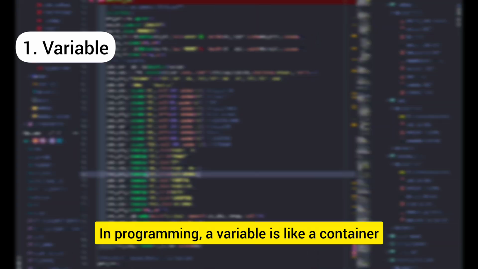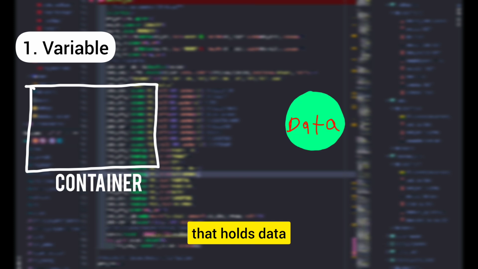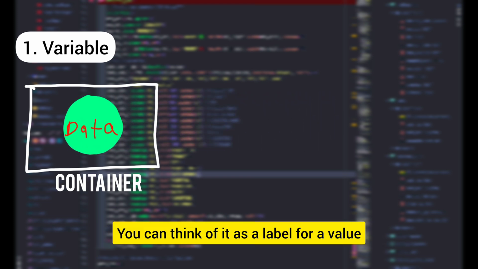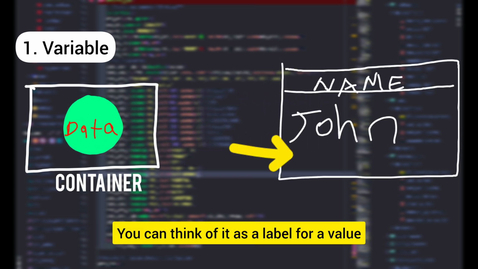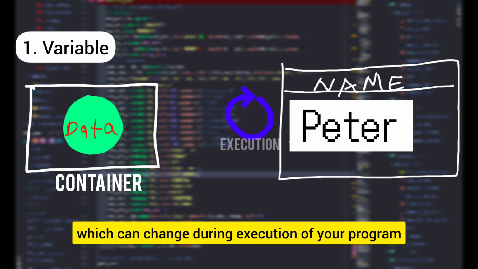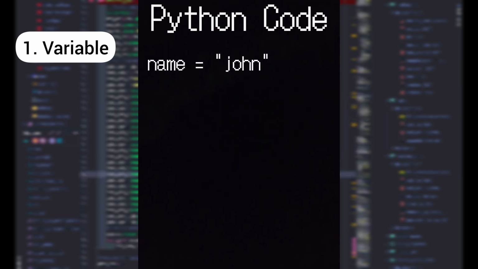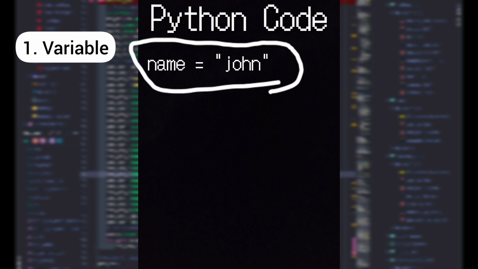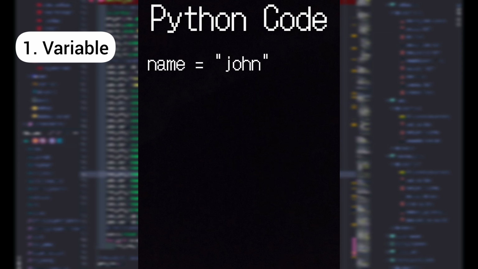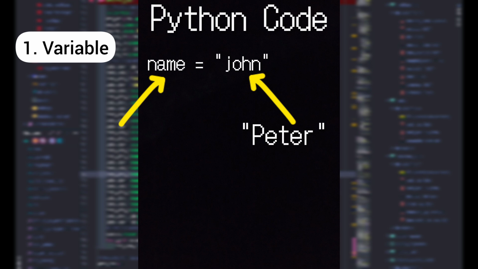In programming, a variable is like a container that holds data. You can think of it as a label for a value, which can change during execution of your program. For example, in Python, we might write a variable like this: name equals John. Here, name is the variable and John is the value it stores. You can change this value later in the code, making it a dynamic part of your program.